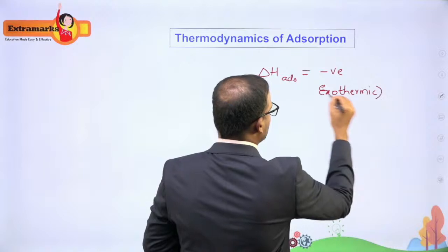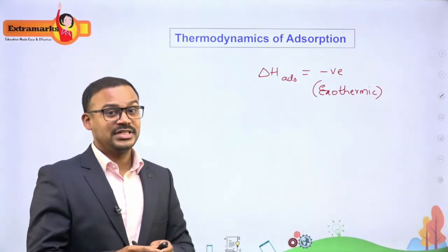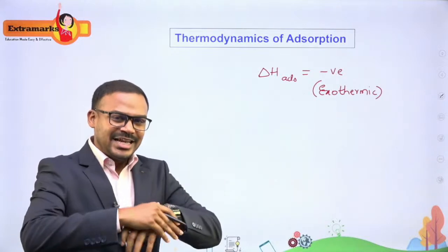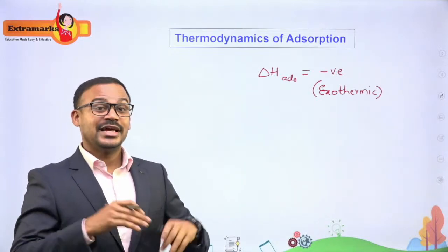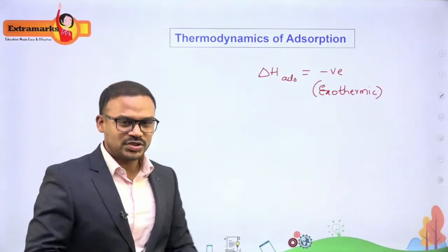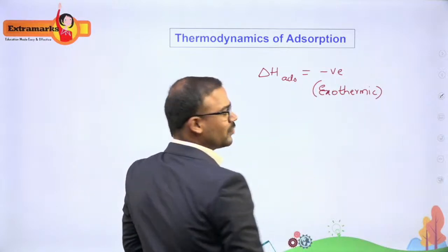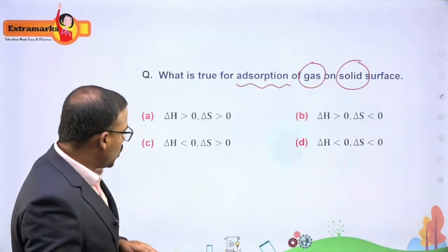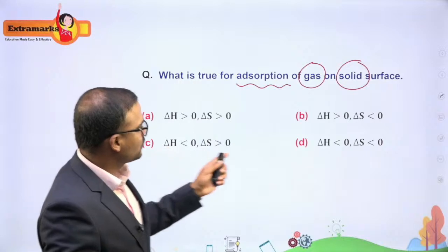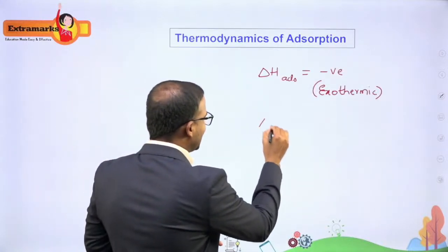Why is it an exothermic process? Because the gaseous particles are getting condensed over the surface. They are losing energy and they are settling down on the surface. So the adsorption of a gas on a solid or a liquid is an exothermic process which loses energy. So the delta H value will be negative, or we can say less than 0. Let's see the option where we have less than 0. We have so many options with less than 0, so we also have to look at the delta S.